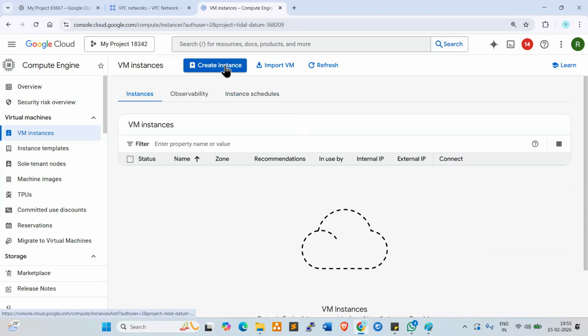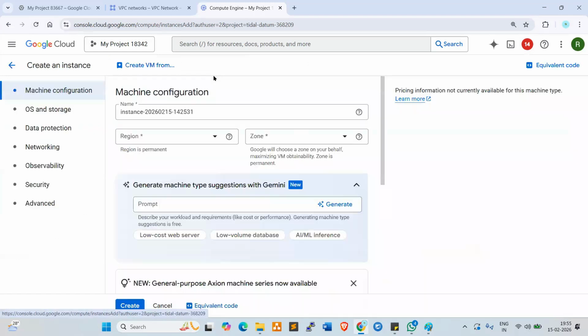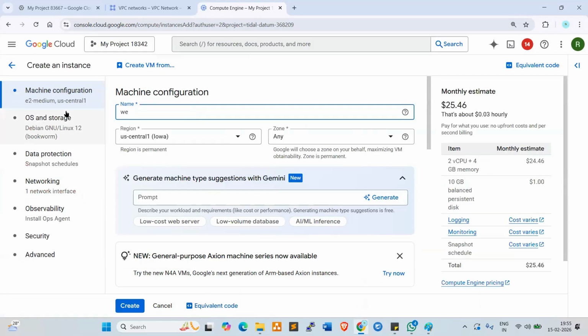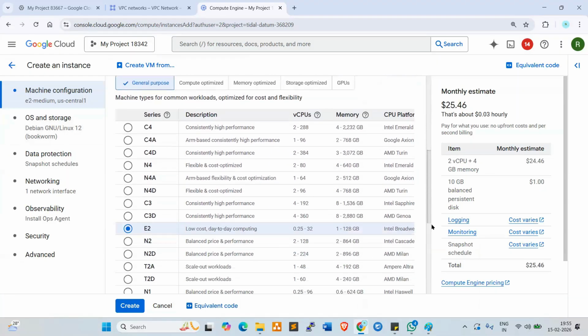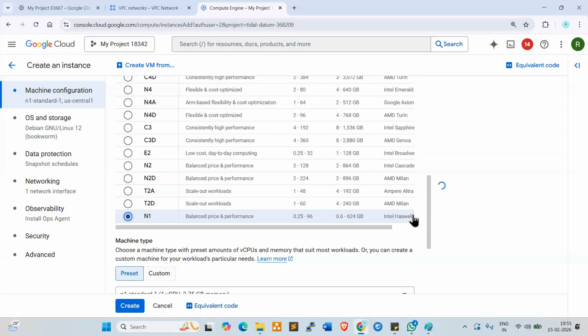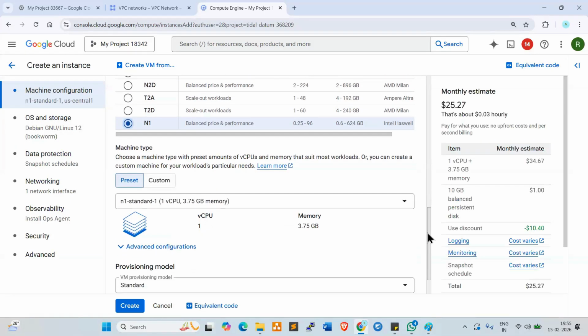I want to create a server here, web server first. So here we can give the web server name. Take the N1 series, N1 is minimal. So here 1 CPU, 3.75 GB RAM. Okay, you can take this.